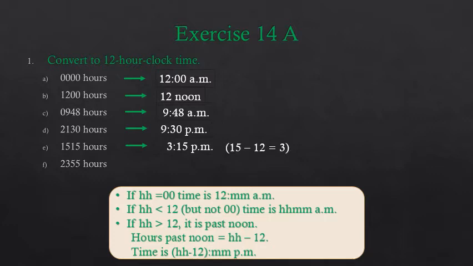Now let's find out the next one, 23:55 hours. So here we have 23 hours 55 minutes in 24-hour clock time. When we change it to 12-hour clock time, first of all we will see the number of hour. The number of hour is 23 and 23 is more than 12. So what are we going to do? We will subtract 12 from 23, right? And we get 11. So 11:55 p.m., which means after midday or post meridian. 11:55 p.m.